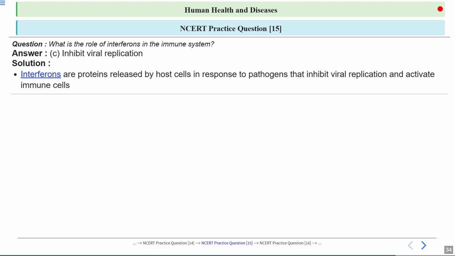These proteins help stop the virus from spreading by making it harder for the virus to replicate inside these cells. They also signal nearby cells to strengthen their defenses and alert the immune system to fight off the infection, thus playing a key role in protecting our body from viral attacks.